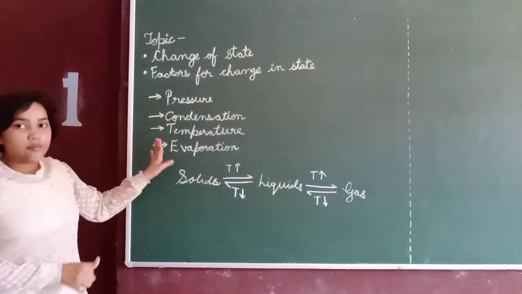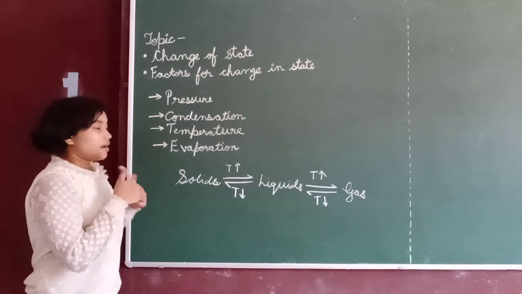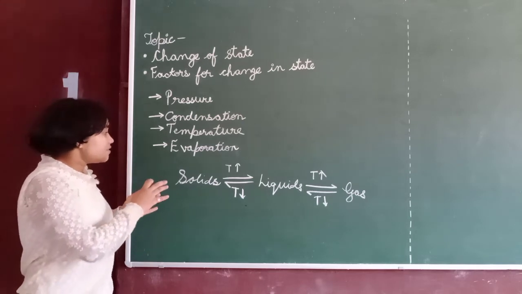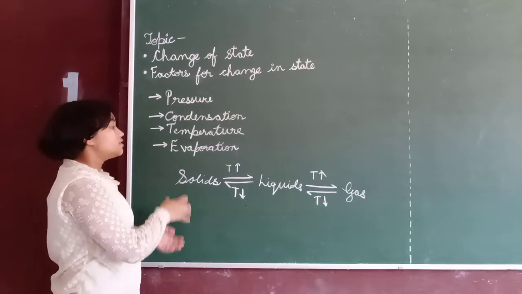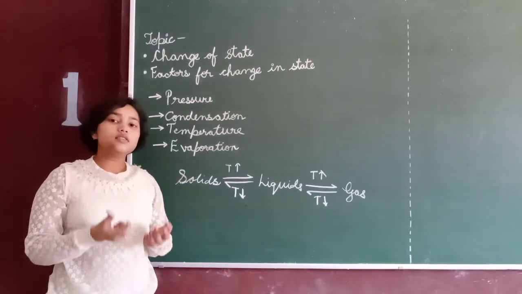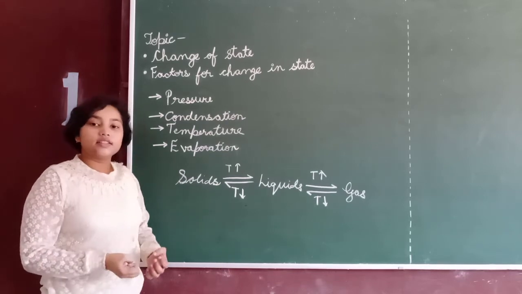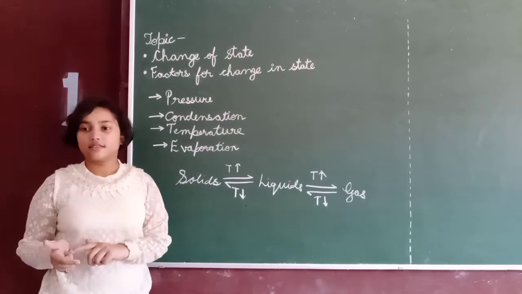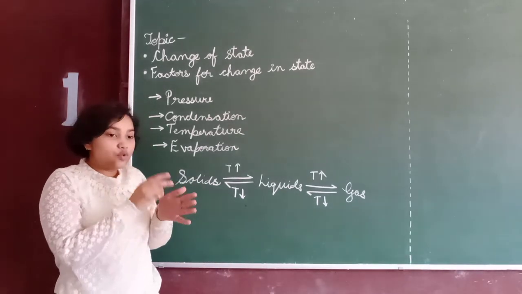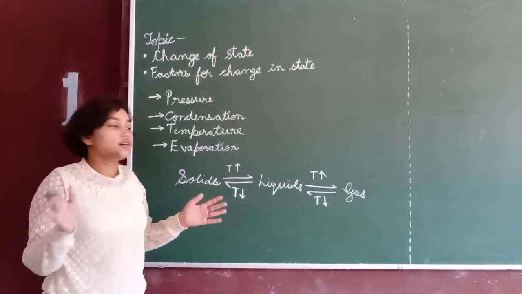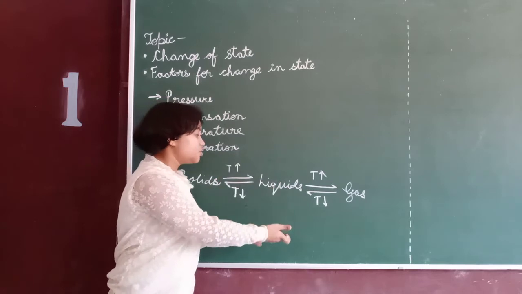So temperature is one of the major factors of change of state in matter. When these particles are heated, the particles of the solid gain more energy. They get kinetic energy and begin to vibrate in their places. And when these particles vibrate, they move away from each other. That is why the solid changes into liquid. The same thing happens to liquid.